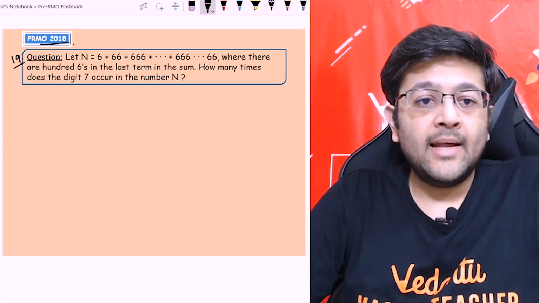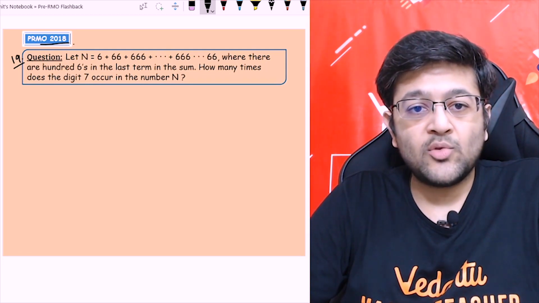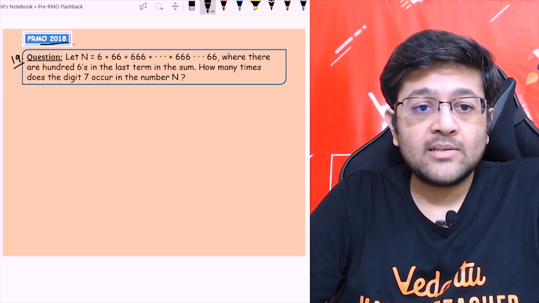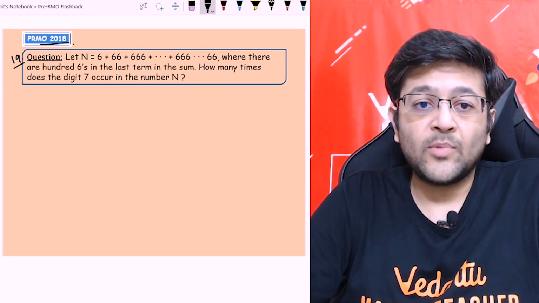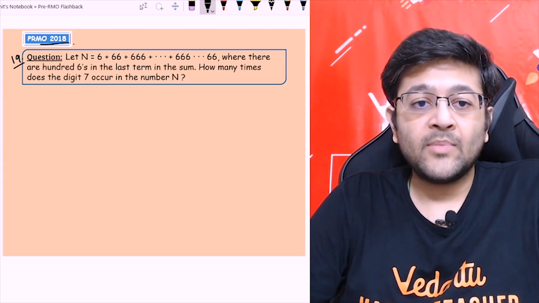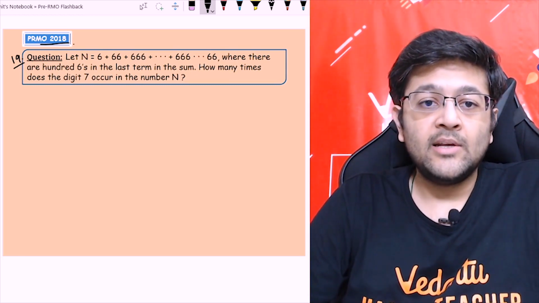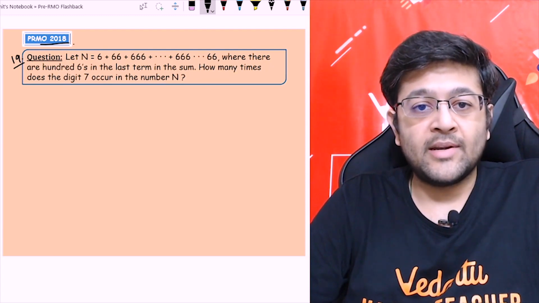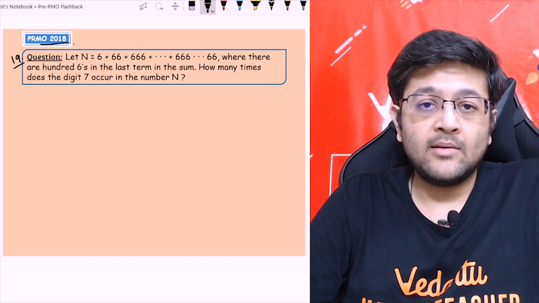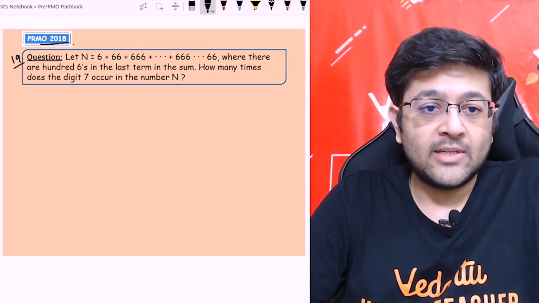Let's read it. Let n be a number which is 6 plus 66 plus 666 and so on, where there are 100 6's in the last term of the sum. It also means that the number of digits in each term is increasing: the first term has 1 digit, the second has 2 digits, then 3 digits, up to 100 digits. So the number of terms is also 100, right? How many times does the digit 7 occur in the number n? So we have to calculate the actual number n after adding them up. Let's see the method for this.